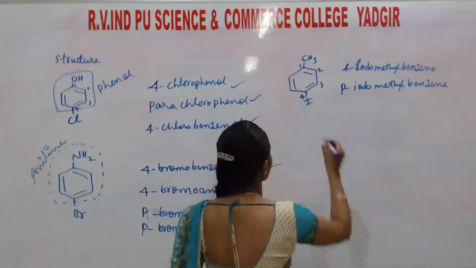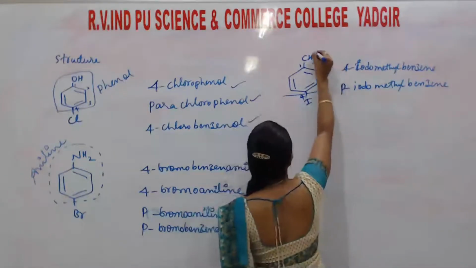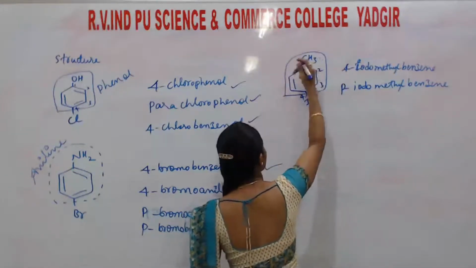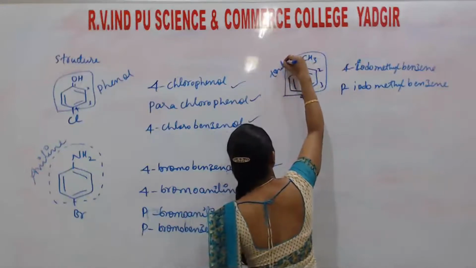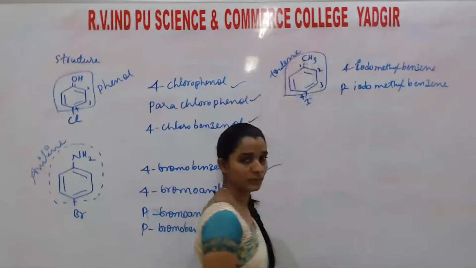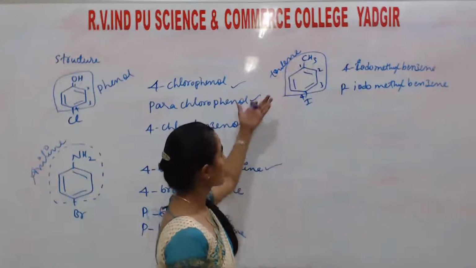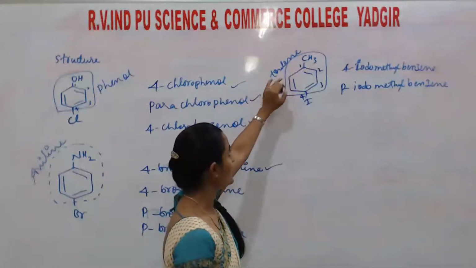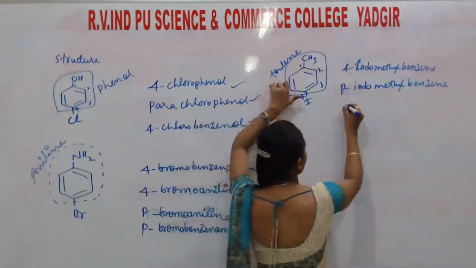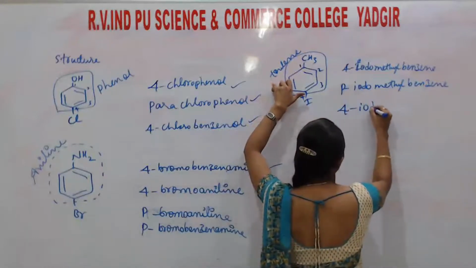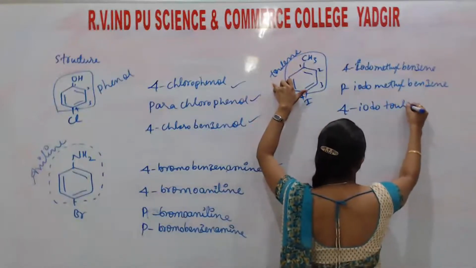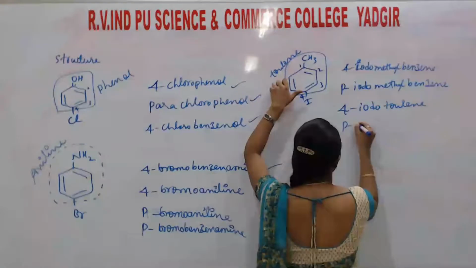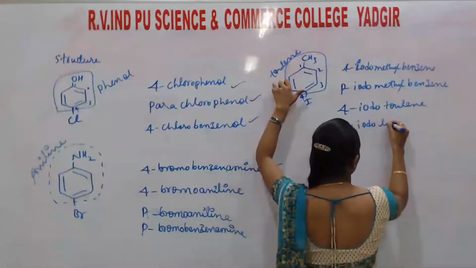Okay? And remember one thing, a benzene ring substituted with CH3 is called toluene. Okay, if the common name of this benzene ring with CH3 is toluene, this one is also named as 4-iodotoluene and para-iodotoluene.